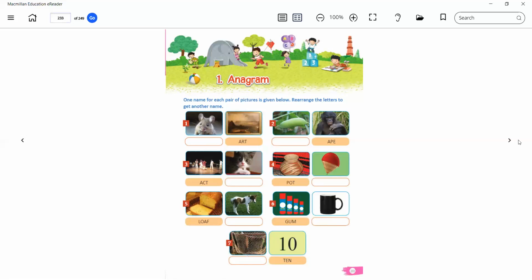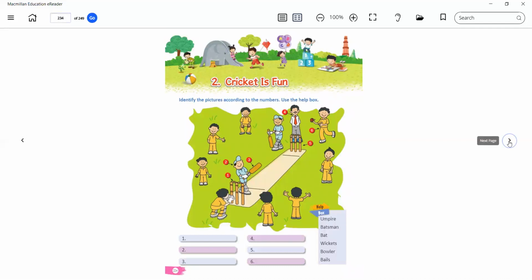So what is the name of the second chapter? Name of the second chapter is Cricket is Fun. So what do we have to do in this chapter? We have to find out some names or concepts or some people or what objects we use in this game, that is cricket. We have to find out the names with the help of the given pictures. Correct. So what will be the first name? It's showing two objects. What do we call such two objects? It will be bails. Correct.